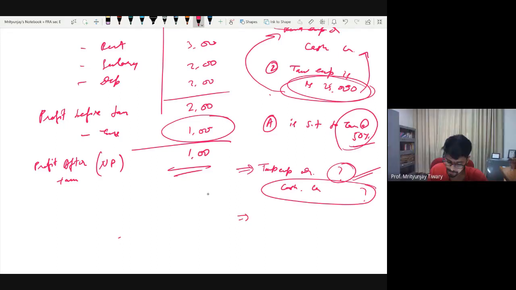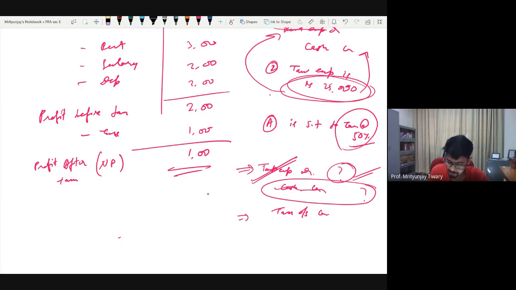So instead of cash, you would have tax outstanding credit, right? That's what you do. Fine. Right now, what I'm saying is that the debit part is done. The moment you wrote this, the journal entry is done. But you make sure that if you enter something directly into the income statement or balance sheet, you enter them twice. Why do you enter them twice? Because every debit has a credit and vice versa. So it turns out that the debit part is done.